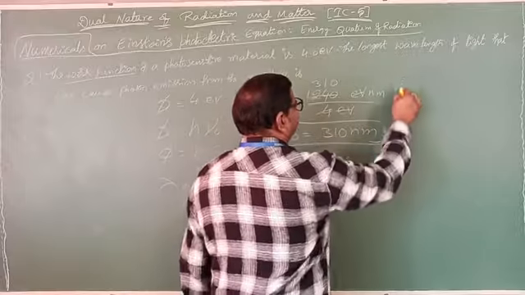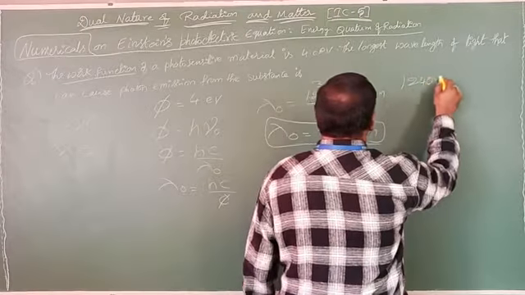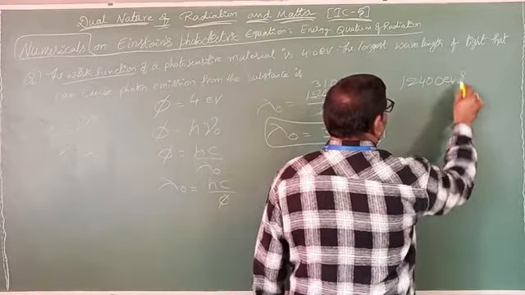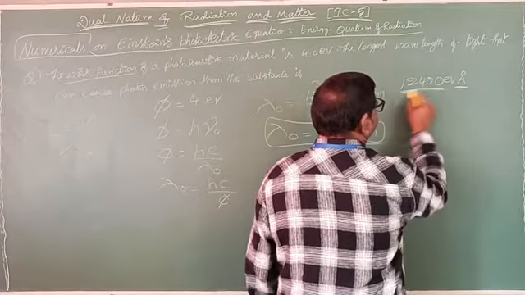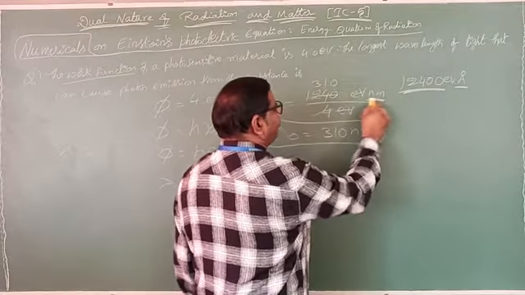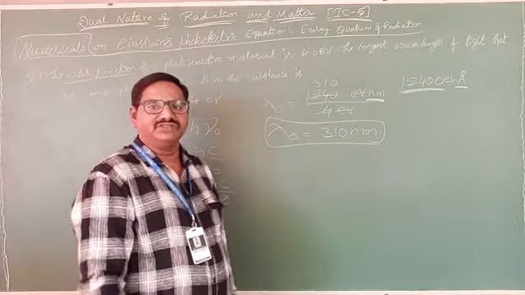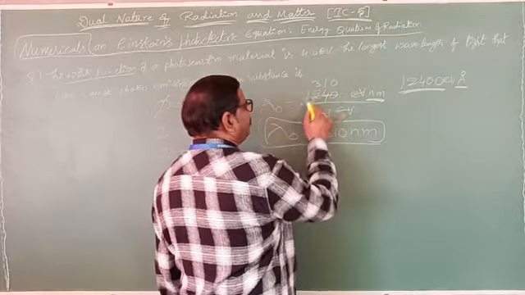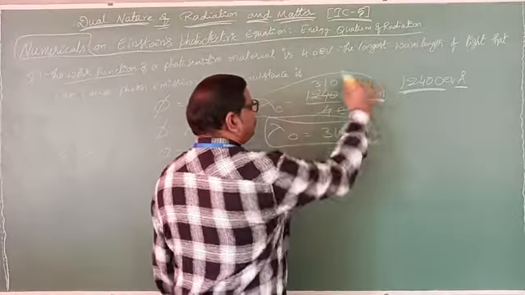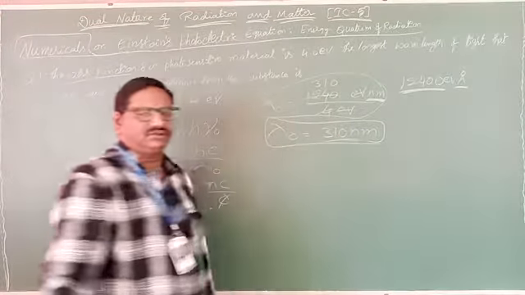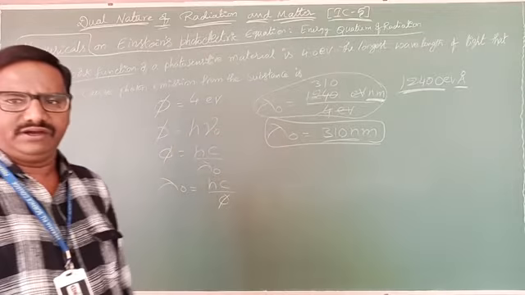The same formula, if you want to write, is 12,400 eV angstrom. Angstrom means 12,400; nanometer means 1240 eV nanometer. In shortcut, this formula we need to remember. Okay, clear? So now the answer is 310 nanometer.